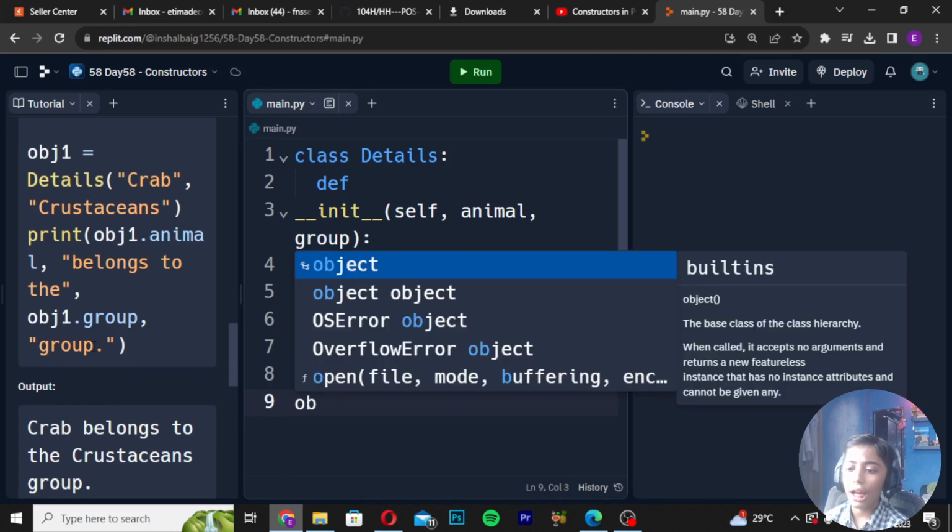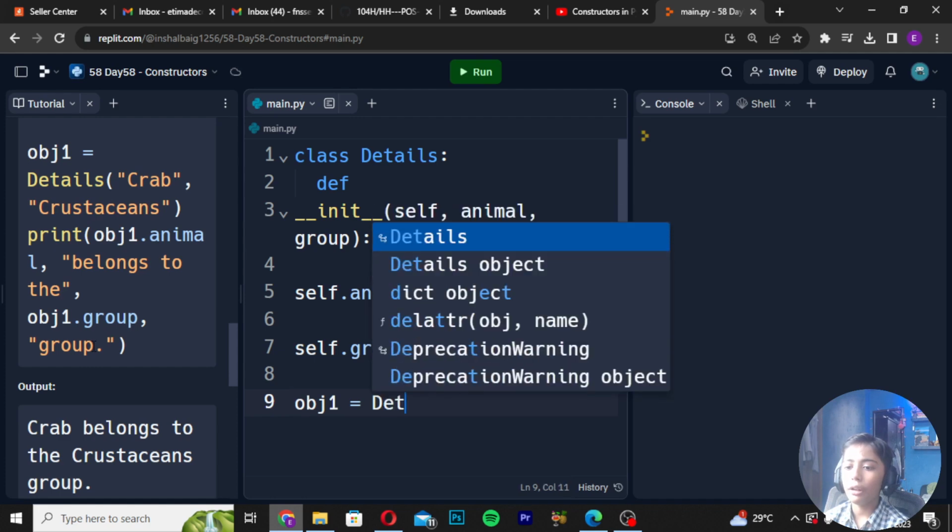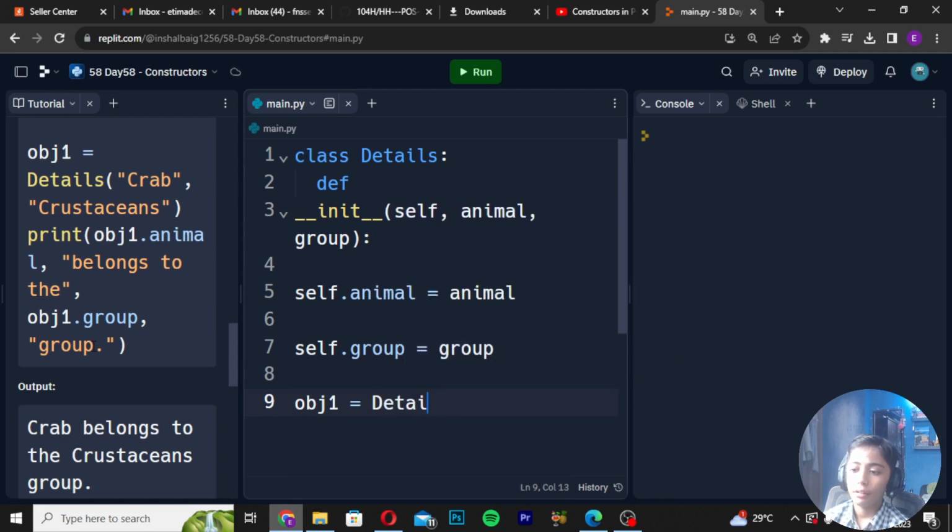Write here obj1. Write first of all Details, and inside the details you can write "Crab" in double quotes, and comma. Then you will write "Crustaceans", and now done. Enter.